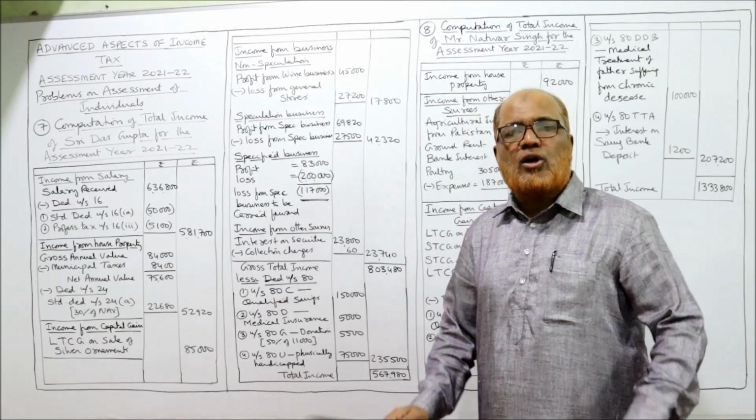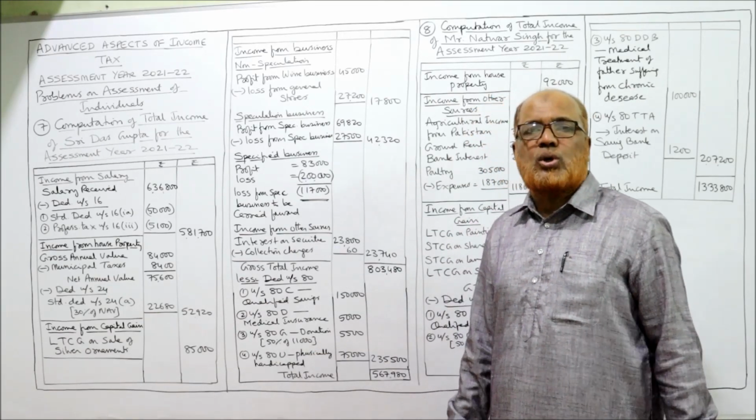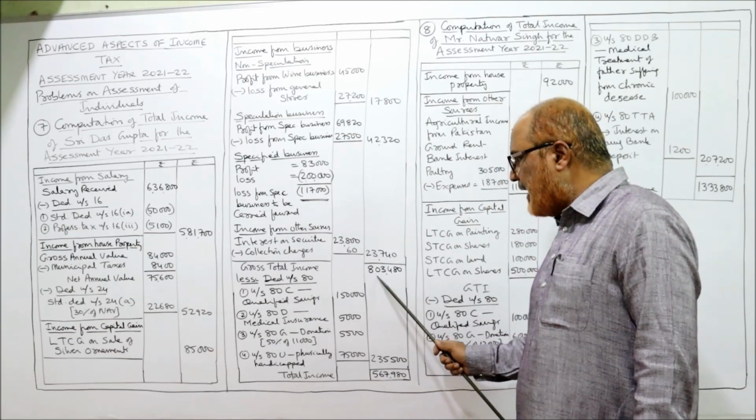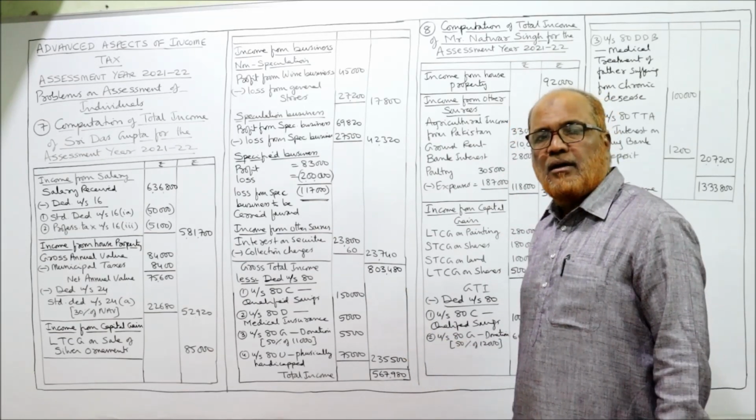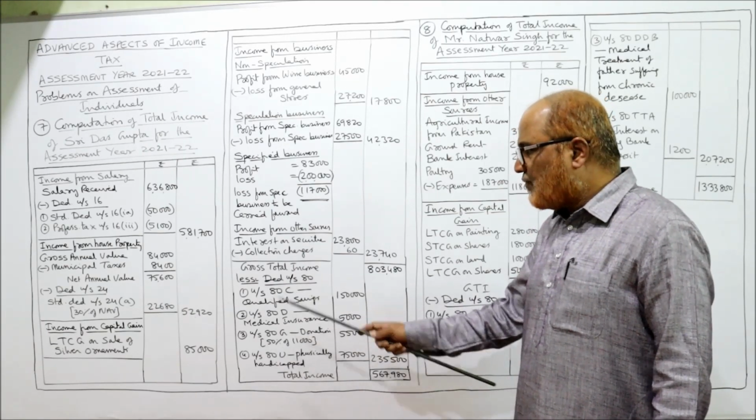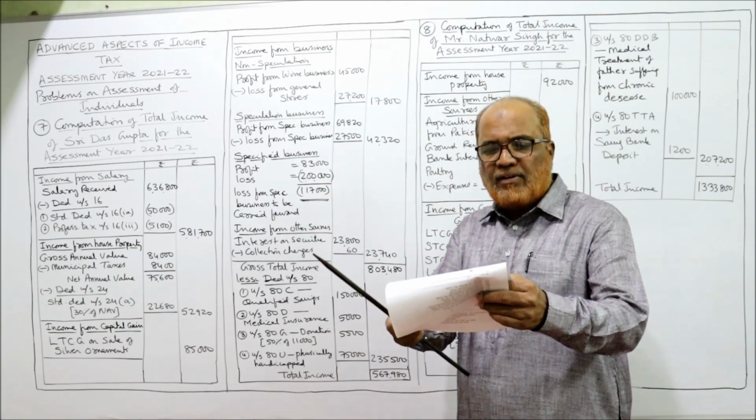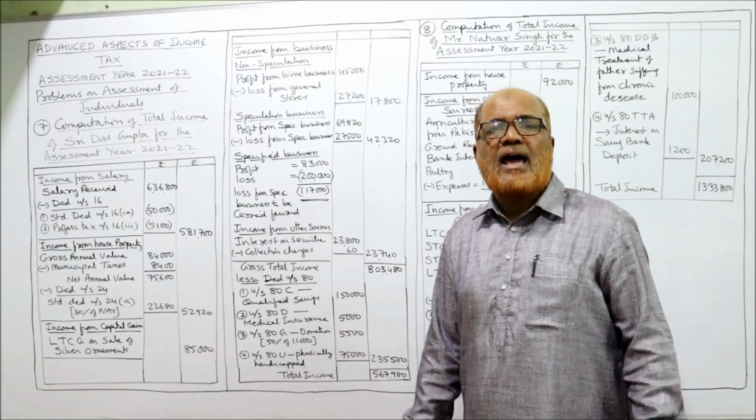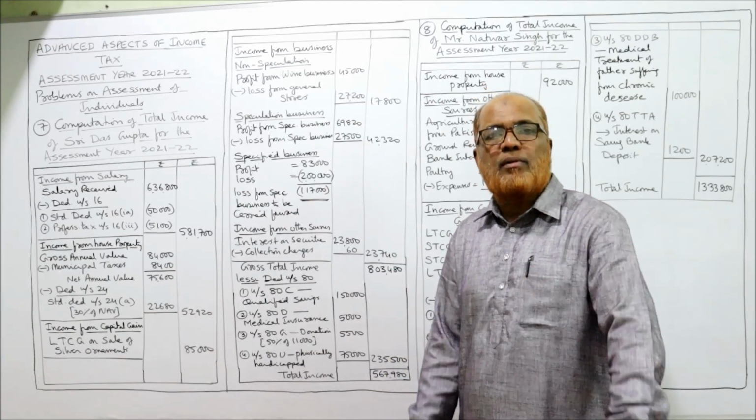Take the aggregate of all incomes, we get the gross total income. The gross total income is 8,03,480. Now from this, deductions under section 80 are allowed. So first, 80C. Here it is given qualified saving 1,61,000 in the problem.